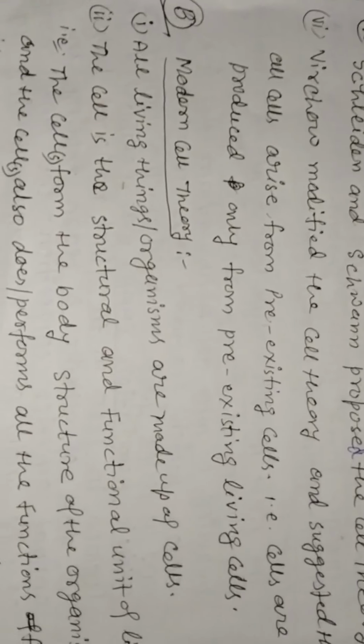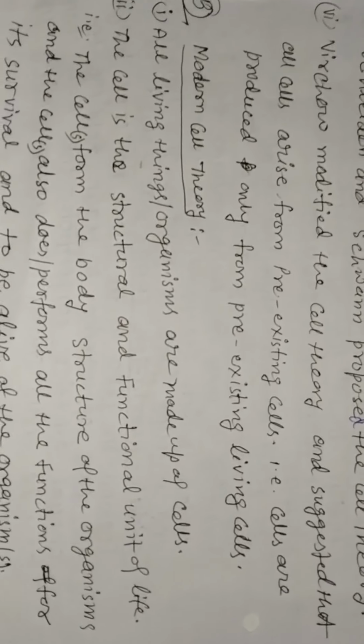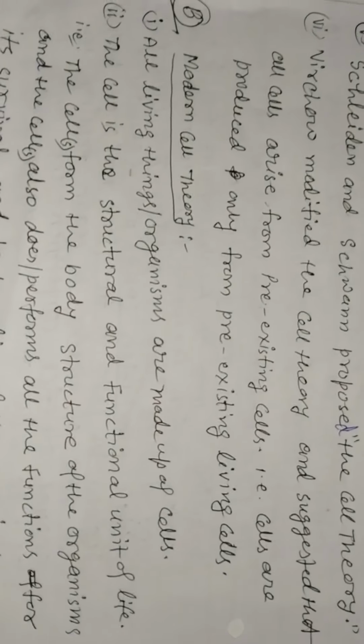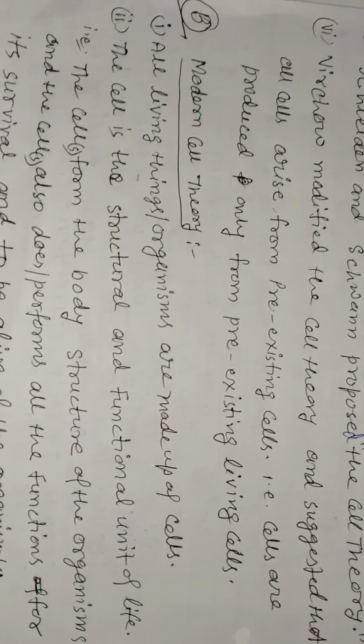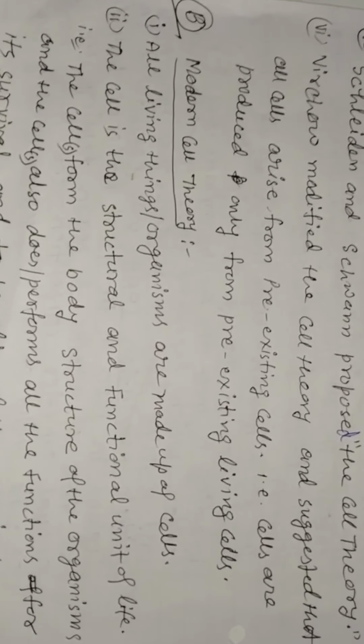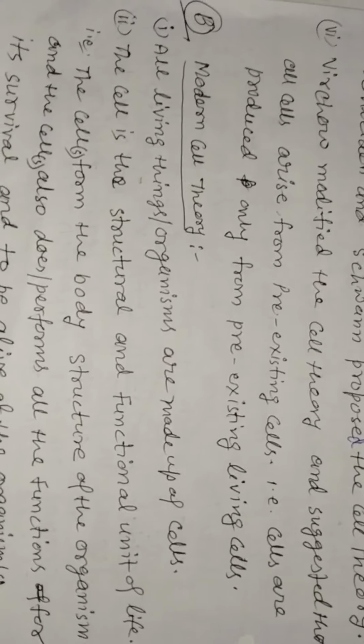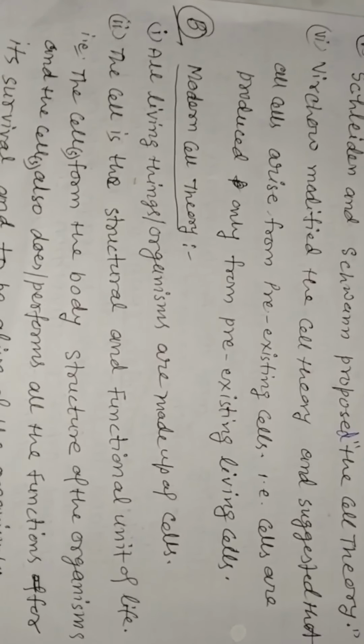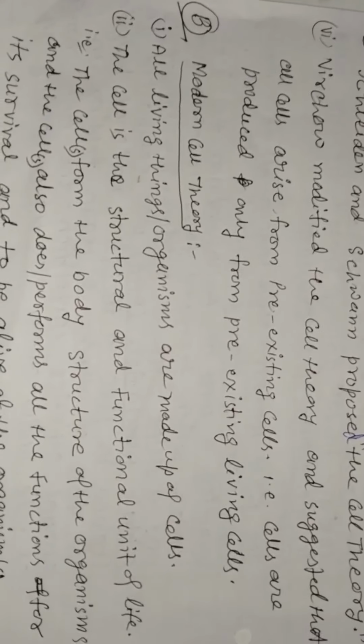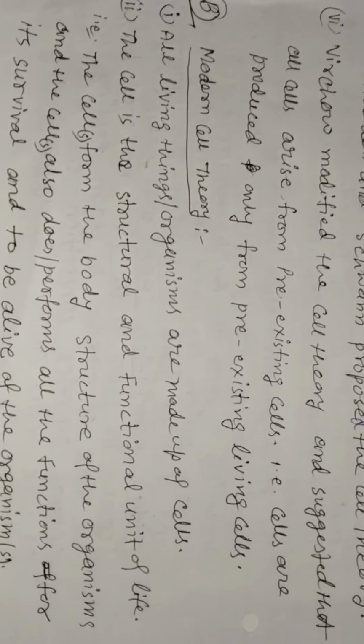Next topic is the modern theory of cell. First, all living things, organisms, are made up of cells. Second, the cell is the structural and functional unit of life.